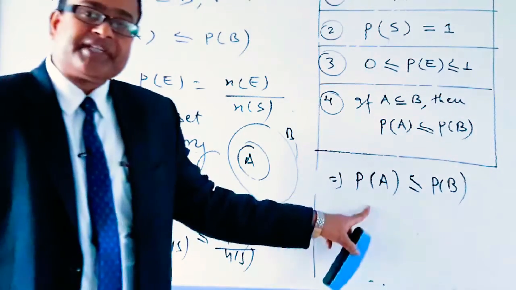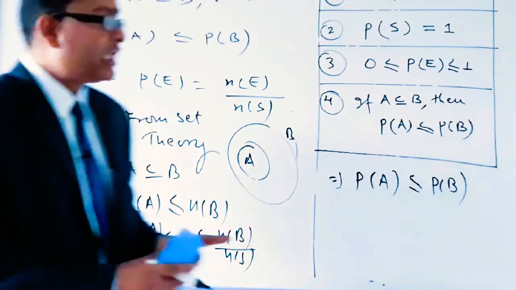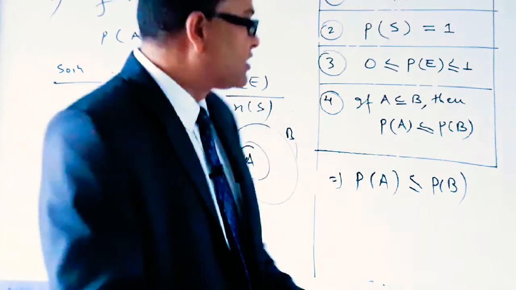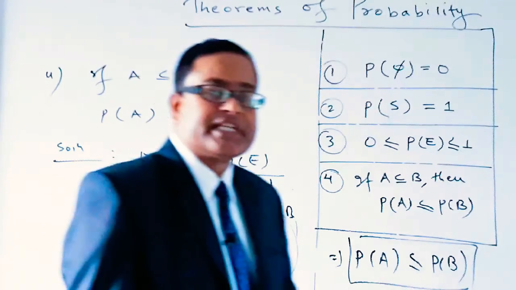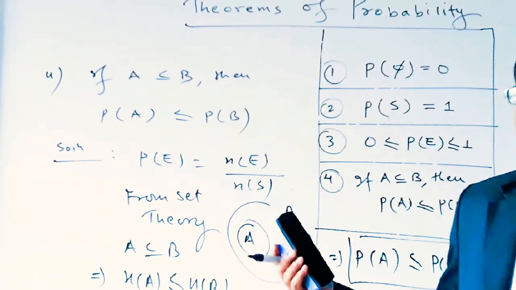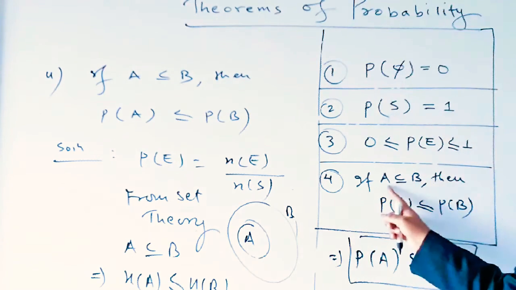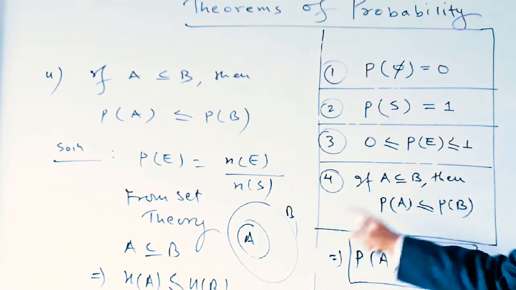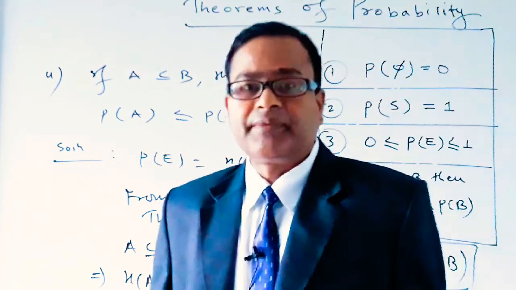NA by NS is the probability of A, and NB by NS is the probability of B according to the definition of the probability of an event. So we have got the proof of the fourth theorem: if A and B are two events such that the first event A is a subset of the second event B, then the probability of the event A is less than or equal to the probability of the event B.